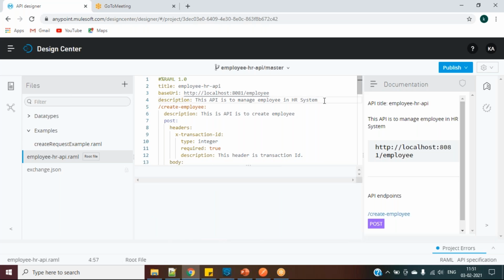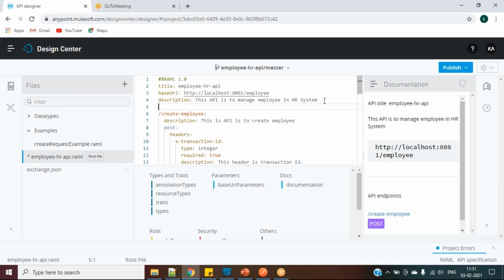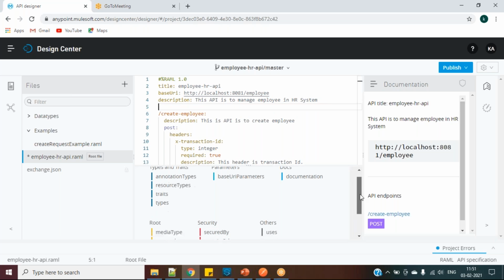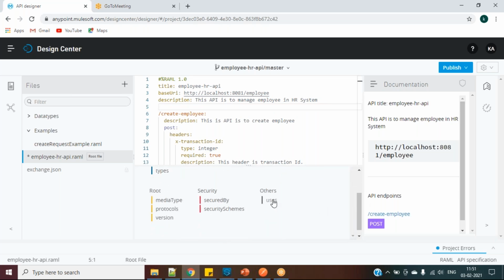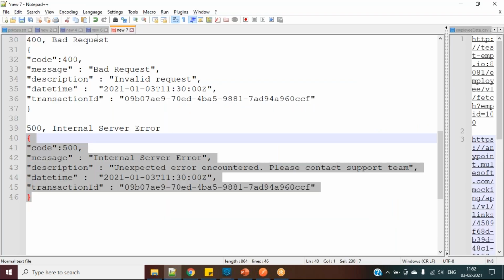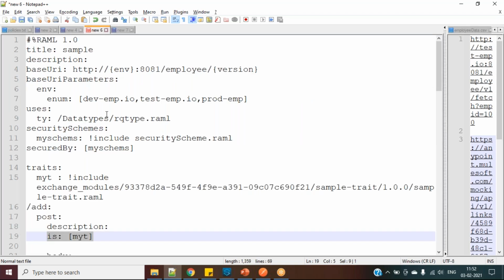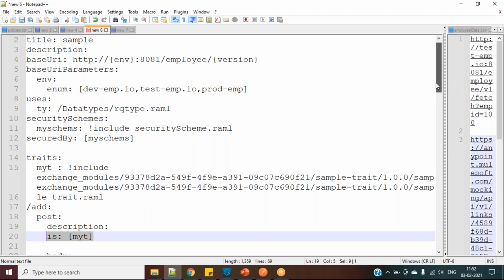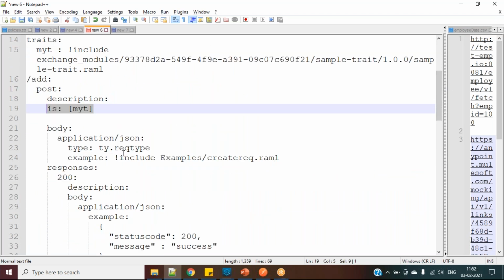In this one, you can simply press enter, and you can see multiple options. You can use uses. One second. This is very important to understand this syntax. The syntax we have to remember anyhow.